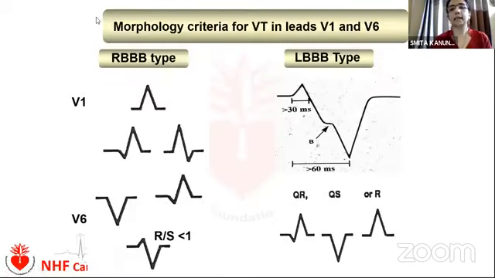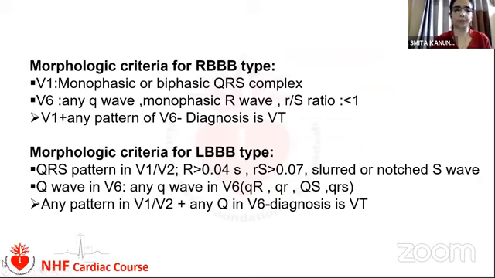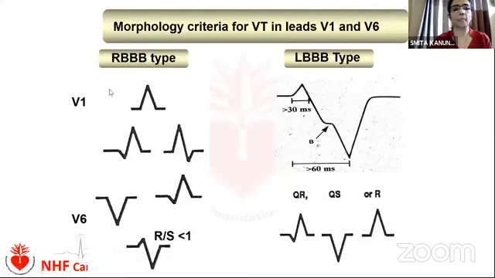And if the patient has the left bundle branch block type, there again we look at V1 and V6. In LBBB type, we can look either in V1 or V2, in combination with V6. In V6, we search for any Q wave. If there is a Q wave along with any of these, like a prolonged R wave duration, a prolonged RS duration, or a slurred or notched S wave in V1 or V2, this is diagnostic of ventricular tachycardia.